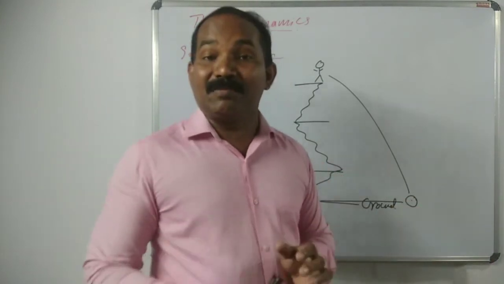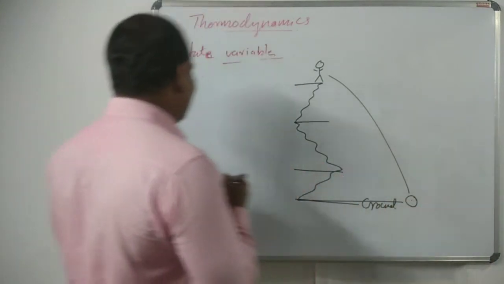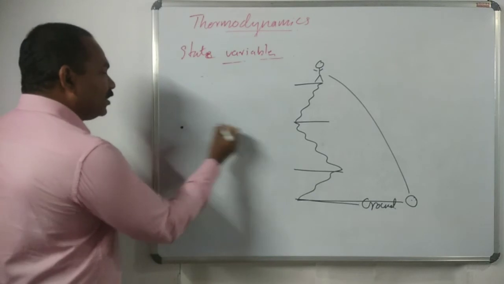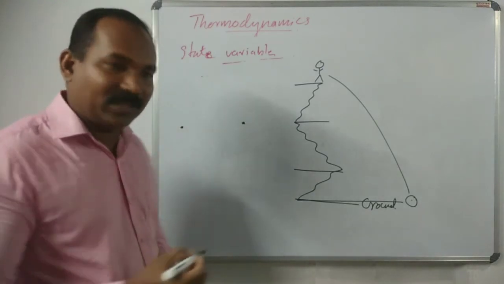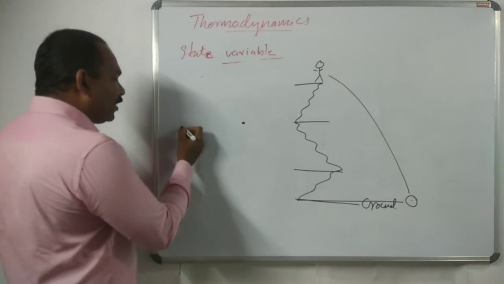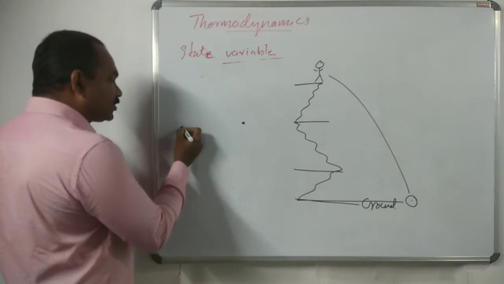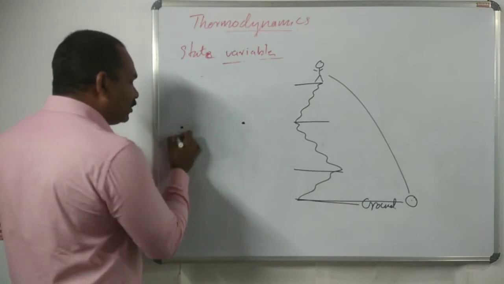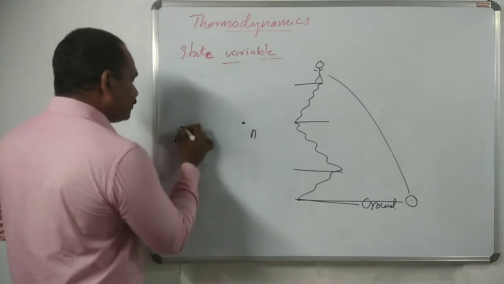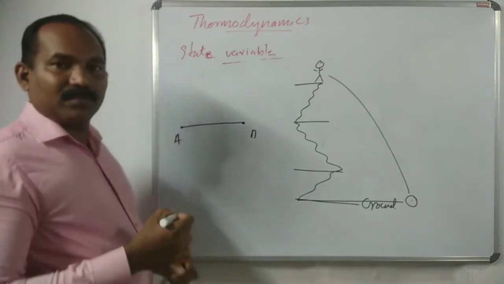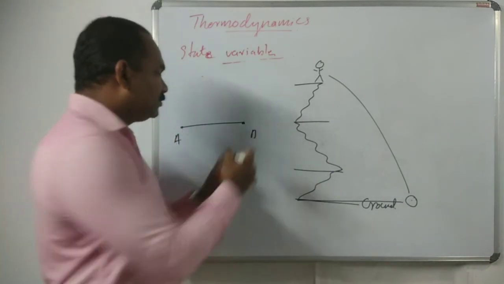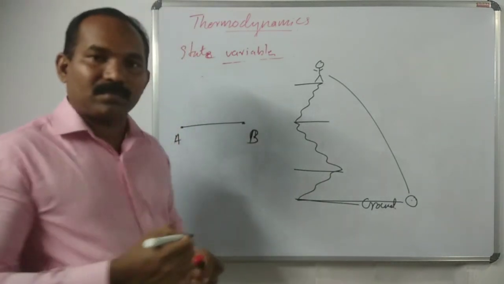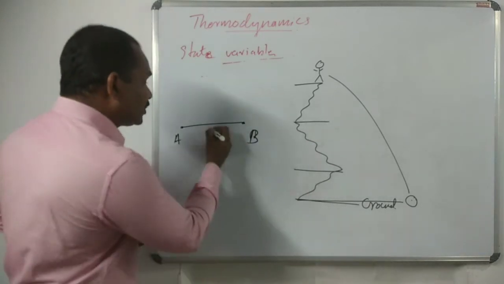So the work is different. Another example: these are the two places. When we displace one object from point A to B, or we walk from A to B, that is the first path.